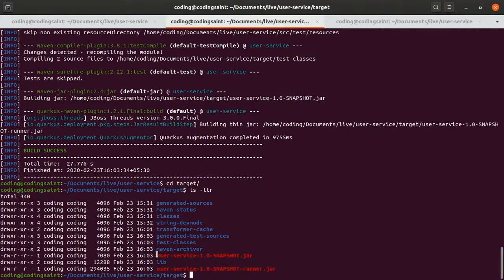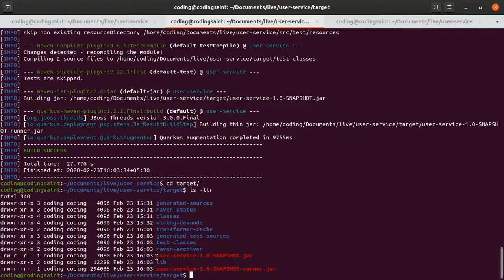So this runner jar is a very small jar. It is not a fat jar like in other frameworks. What it is trying to do is refer to all the class paths from lib. So it is an older approach. Rather than creating the fat jar, it is creating a small jar which does not have all the libraries. Why does it do that? Because Quarkus generates the entire thing, and once you try to run it, it will not be loading everything, right? So whatever it requires, it will only refer from this particular library, and this one will be very small.